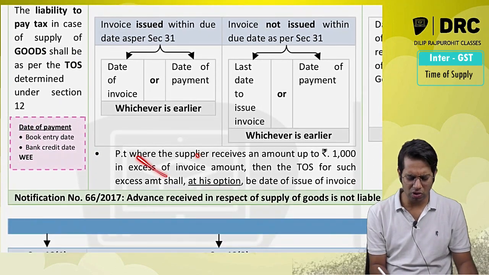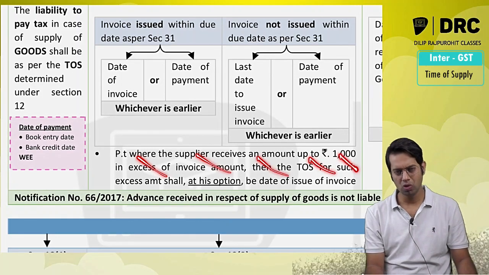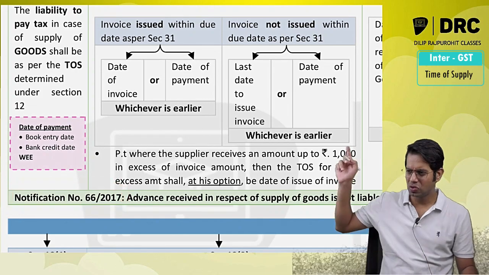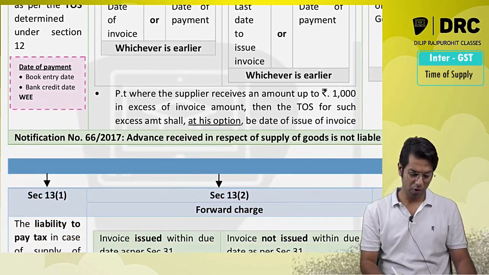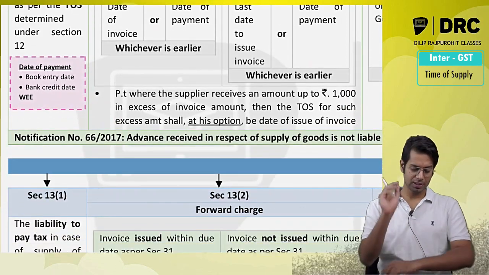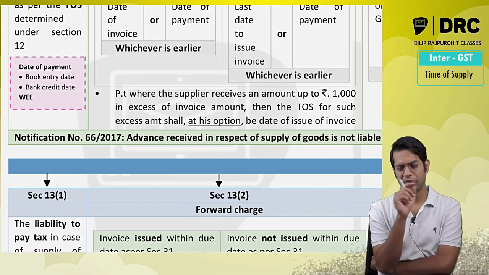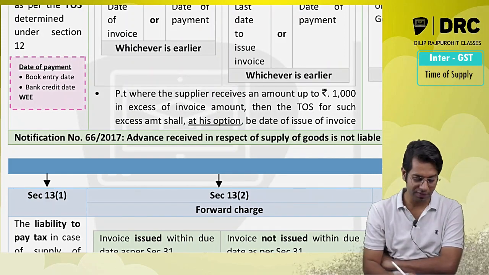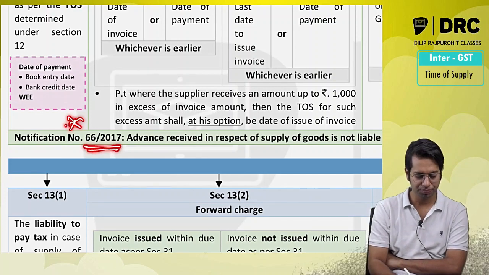Now there is a proviso which has no relevance under goods because of this notification. So I am not discussing that proviso, you can ignore it, but it is important for services. Now what is this notification? Notification number 66/2017, a very important notification.